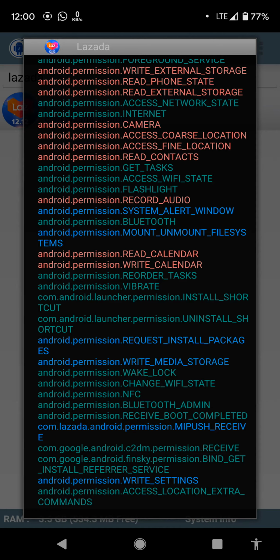The mount permission allows mounting and unmounting file systems for removable storage.